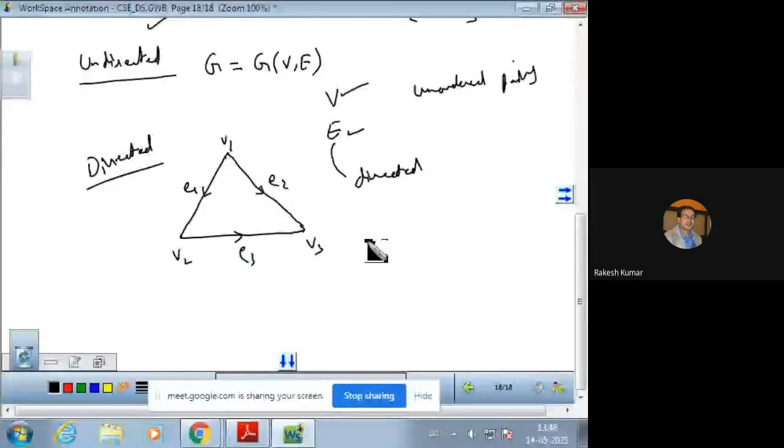And in that case, the edges will be written V1, V2. The vertex which is striking will be written first, and the one it strikes will be written second. V1, V3 and V2, V3. And these are a set of ordered pairs.